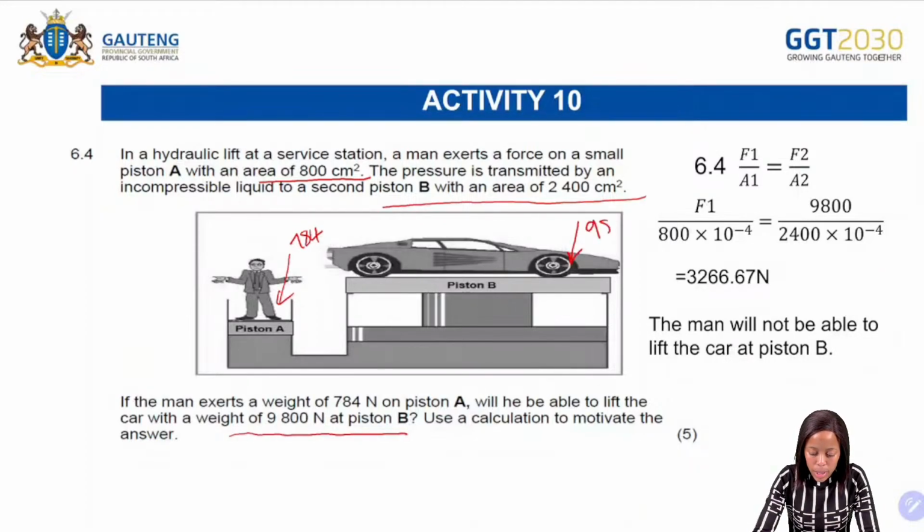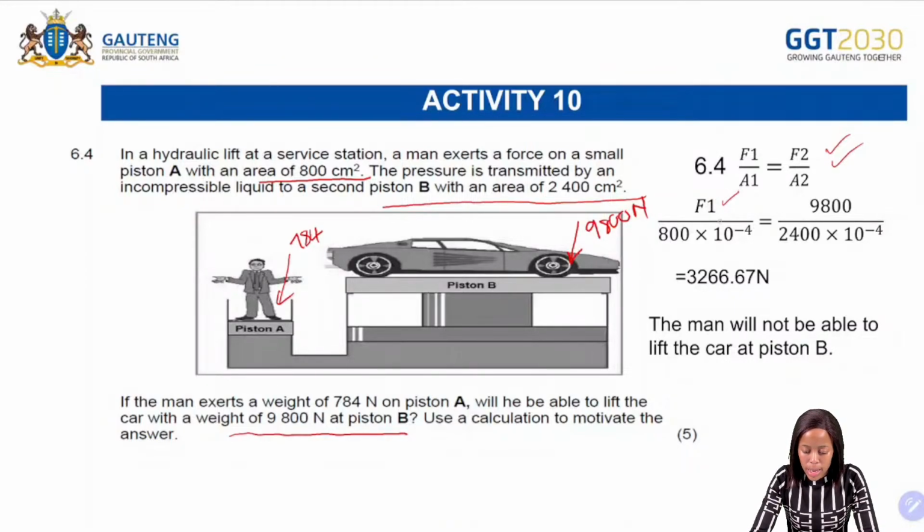So will he be able to lift this car that has a force of 9,800 Newton at piston B. Use a calculation to motivate your answer. So what is it that you are going to do? You are going to use your formula sheet there, and then you substitute there. So what is it that we have?